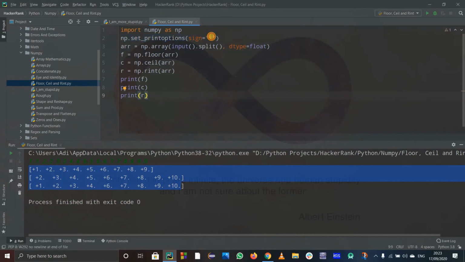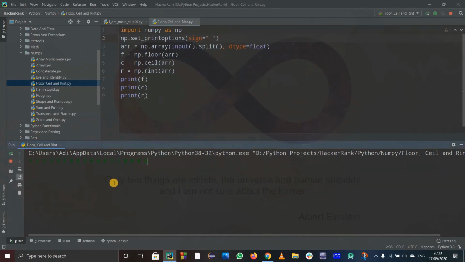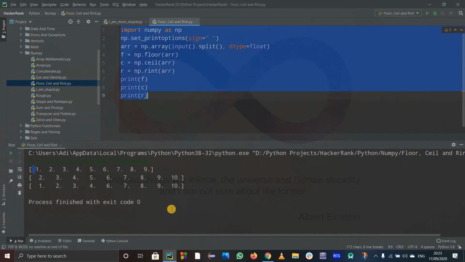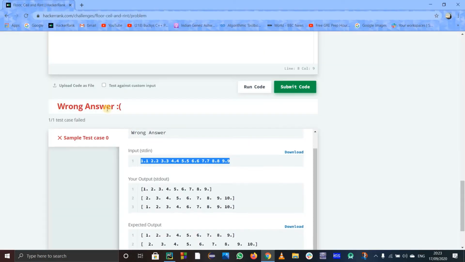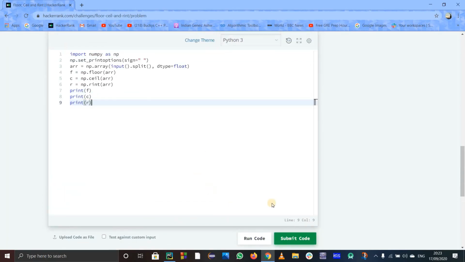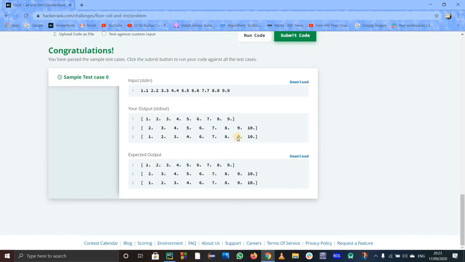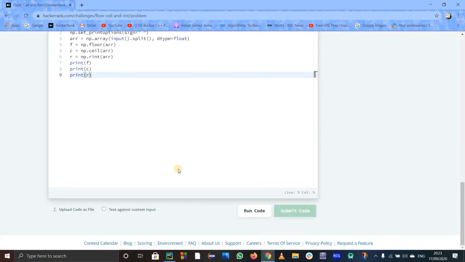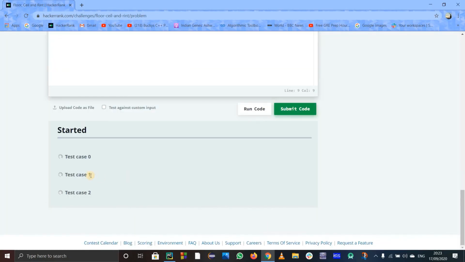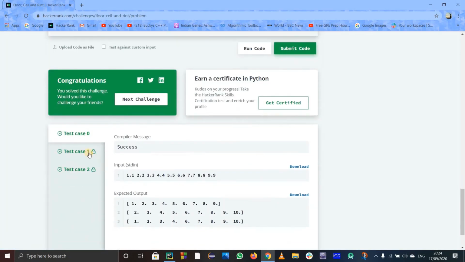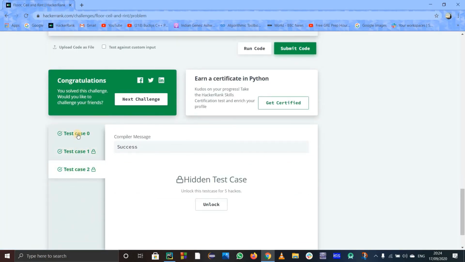In this case I don't want the sign to be plus for HackerRank, I want the sign to be a space, that is white space. So just run this code and paste the sample input, and yeah, it seems to be right. See, we have got a space before 1. Now let us copy and paste this code in HackerRank to see if it works. Yeah, sample test case 0 is working. Let us check for the other test cases. Yeah, each and every test case is satisfied, so there's no error.